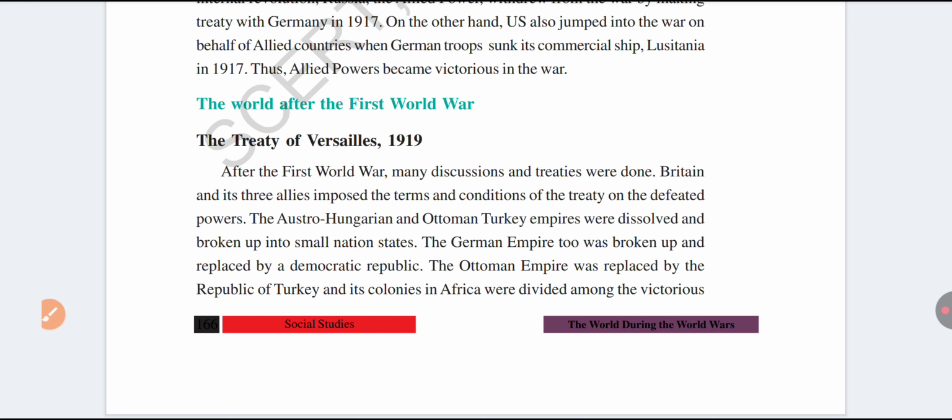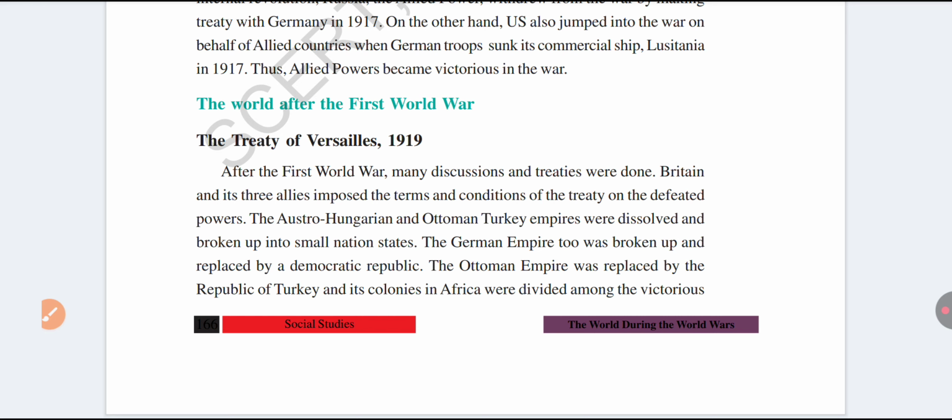After completion of the First World War, many agreements, discussions and treaties were made between victorious countries and defeated countries. For making the agreements or treaties, a meeting was conducted in the Versailles building in France in 1919.